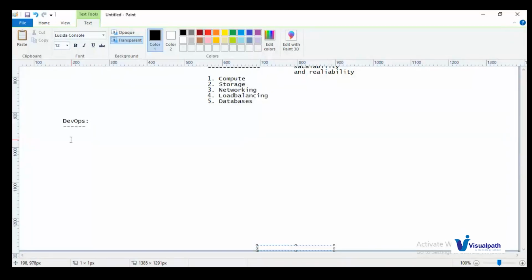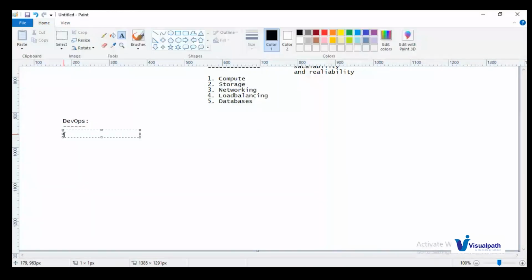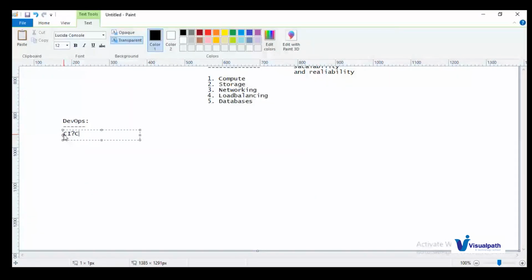Okay, DevOps is not only one tool. We do have different tools. The first and foremost tool we will use is the CI/CD tool. What is CI/CD? Continuous integration and continuous deployment. We can do both actually, continuous deployment, and we can use continuous delivery as well. So the CI/CD tool is the most important thing for our DevOps practices. If anyone asks you to perform DevOps practices for a new application, you need to start with the CI/CD process. We do have a lot of CI/CD tools in the market.